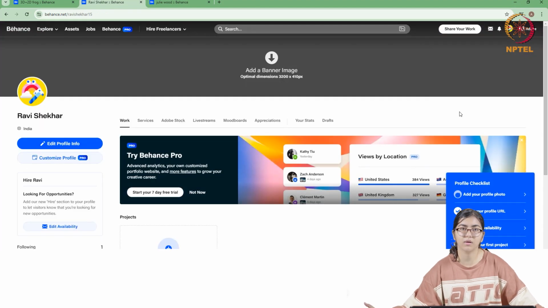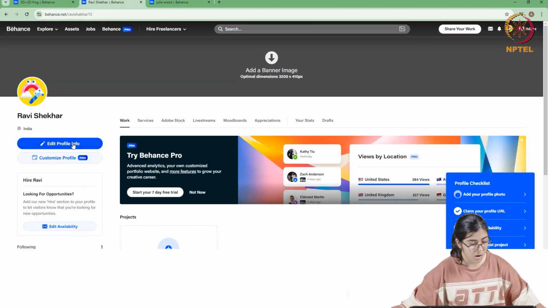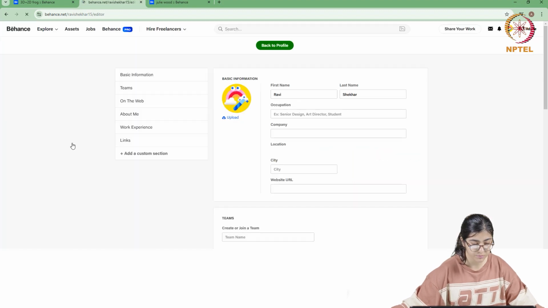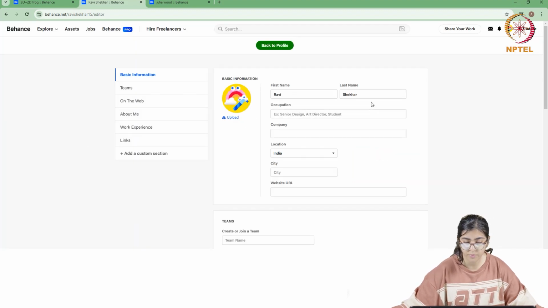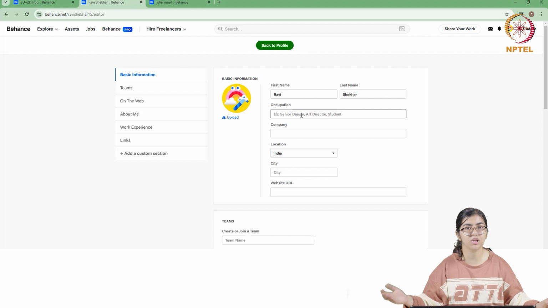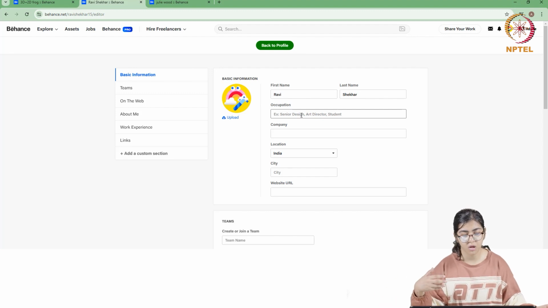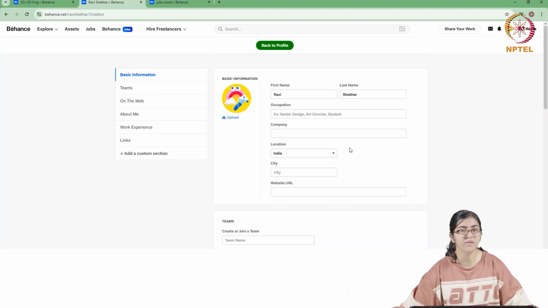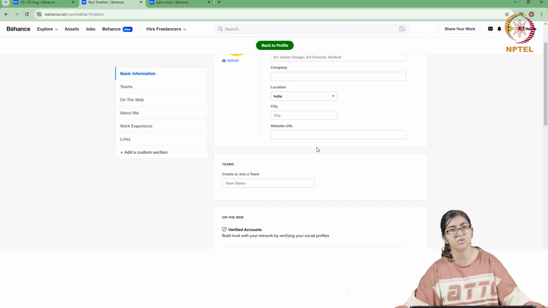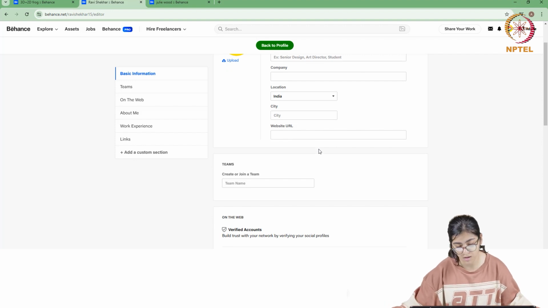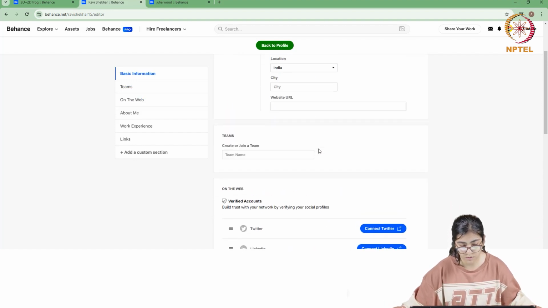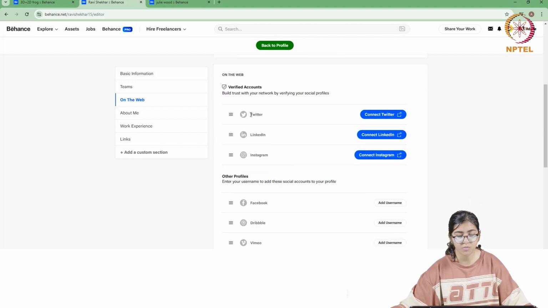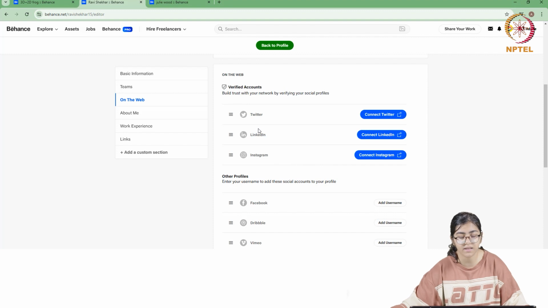So you just logged in with your Google account. Now you can edit your profile here. It is recommended that you add as much information as possible to let people know what your work is all about. So you need to just normally fill in these options like you would on another social media platform like LinkedIn or something. You can also create and join teams through here, and other than that you can also add your other social media links here.